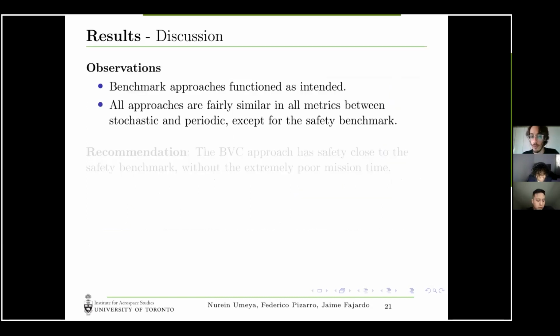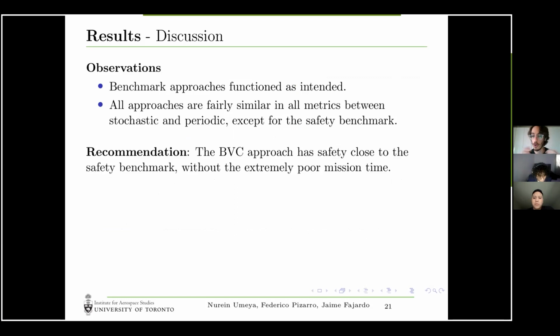Overall, the benchmarks performed as intended, and the approaches are surprisingly somewhat similar between the stochastic and the periodic case, except for the safety benchmark, which is significantly worse in the stochastic case. Overall, our recommendation is the BVC approach because it seems to have comparable safety to the safety benchmark and comparable performance to the other three approaches.